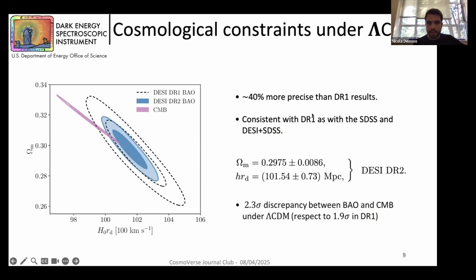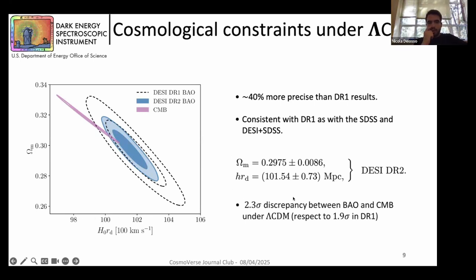The first thing that we can see is that results are pretty consistent with the ones from DR1, fortunately, but with a 40% more precise result, as you can see in this contour, in this posterior distribution in the Ωm, H0 rd plane. And here you can see the result that we obtained for Ωm and this parameter.